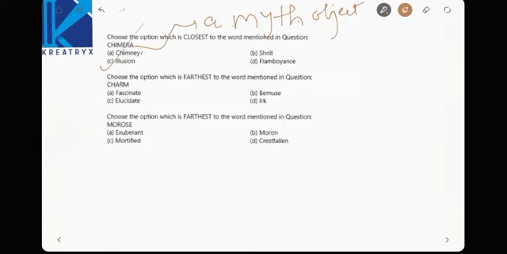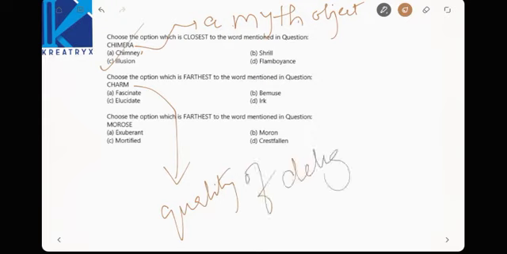Choose the option which is farthest to the word mentioned. Charm is nothing but what? Delighting. Charm is nothing but a quality of delighting. Which is farthest? Then fascinate is also the same. Elucidate is also the same. Bemuse is also there. Puzzling someone means delighting someone. Irk is the farther opposite thing. Irking means irritating, right?